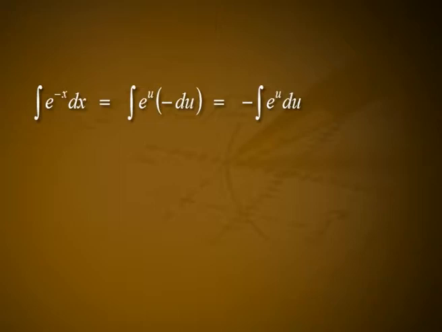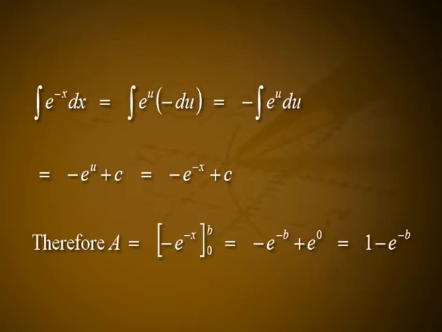To bring it into precisely this form, we let u is equal to minus x, du is equal to minus dx, dx is equal to minus du. So that integral e raised to minus x dx is equal to integral of e raised to u into minus du, which is equal to minus of integral e raised to u du, that is equal to minus e raised to u plus c, which is equal to minus e raised to minus x plus c. Therefore, A is equal to negative of e raised to minus x between the limits 0 and b, which is equal to minus e raised to minus b plus e raised to 0, which is equal to 1 minus e raised to minus b.